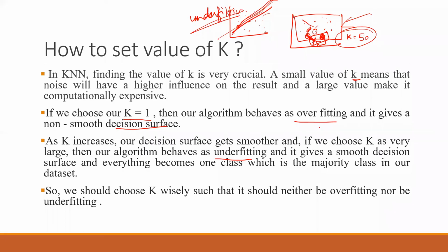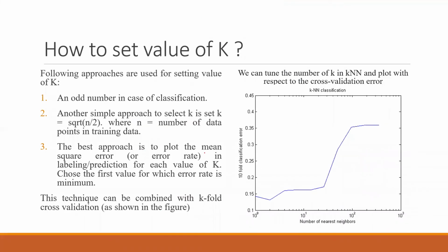So that's why we are saying that if we have a very high value of k, it will make our model underfit, and everything becomes one class. It will call everything the same class, which is the majority class in our data set. So k should be chosen wisely, such that it should not overfit or underfit. So how should it be done? This method is called cross validation error, right? Let's see how it works.